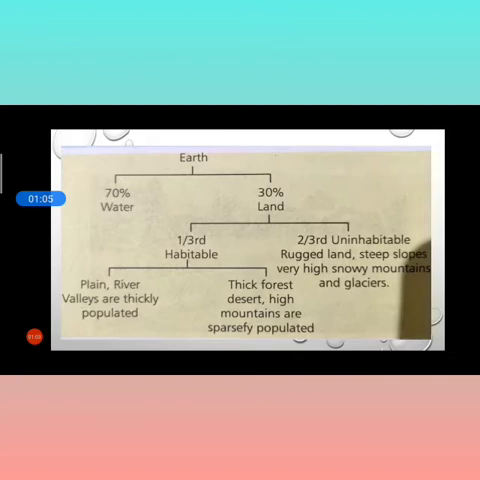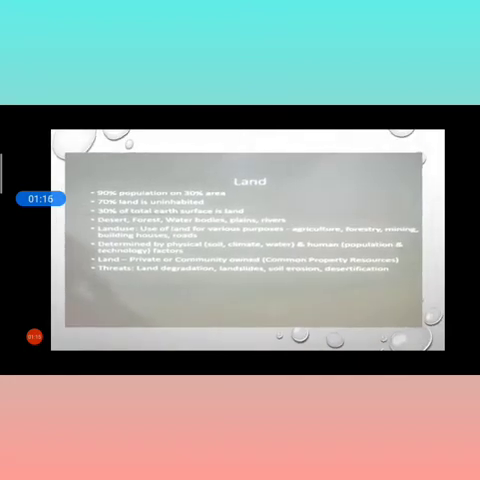The habitable one third is plain area. River valleys are thickly populated, while thick forests, deserts and high mountains are sparsely populated. Now moving on to the first page, again with the land. 90% of the earth's population lives on 30% of the area. 70% of the land is uninhabitable, that we have studied, 2/3 and 1/3, the 30% surface of the land that is covered in desert, forests, water bodies, plains, rivers, etc.